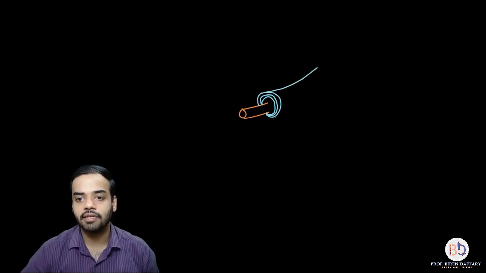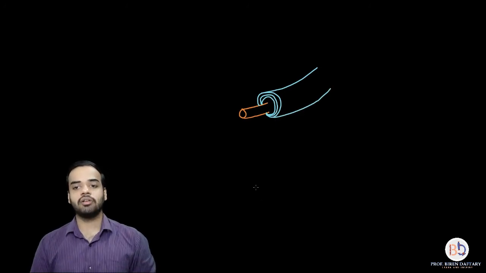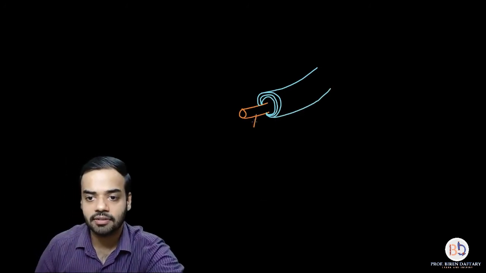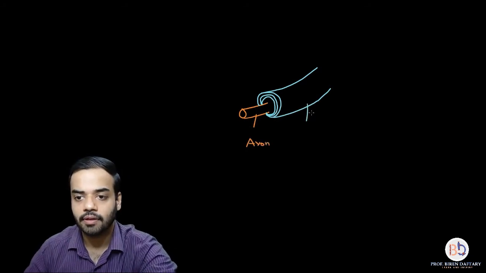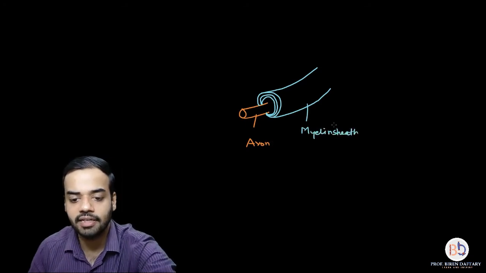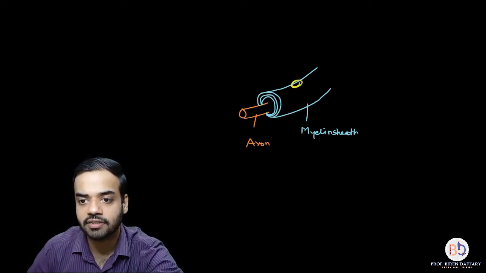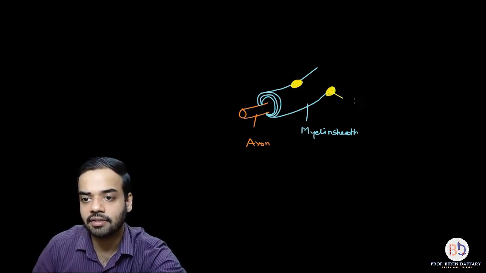And if you see, you can see the axon, so let me label this. This is the axon. This is the myelin sheath. Obviously, I will be drawing the Schwann cells which are present on the surface. So these cells are Schwann cells.